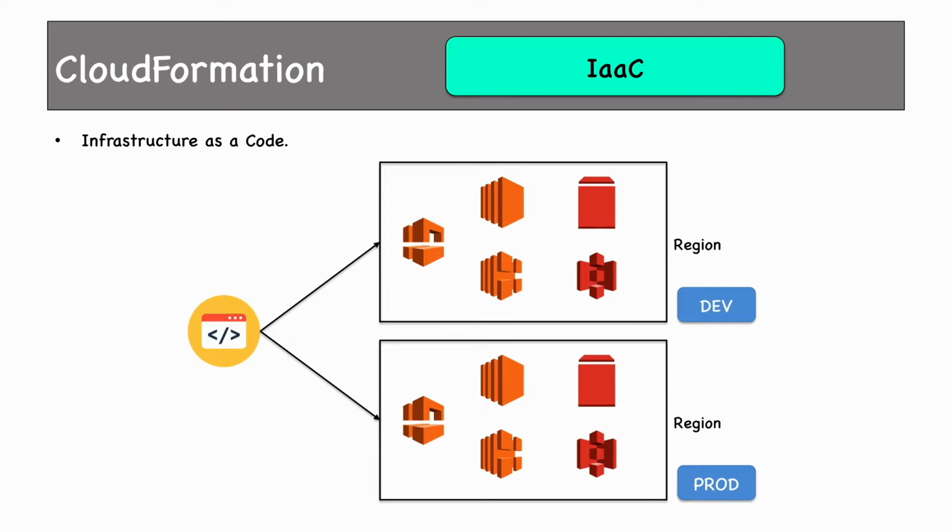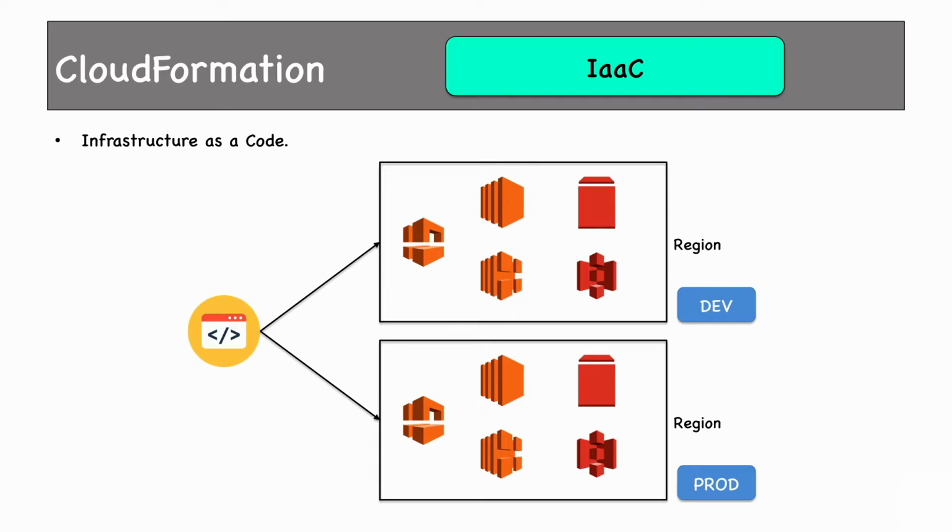For example, for dev, you'll not typically use multi-AZ deployment, but for production, you'll definitely use multi-AZ deployment of RDS or maybe read replicas. As it is infrastructure as code, that means it's a program that accepts something called variables or parameters. So you can parameterize this very program and you can run the same program multiple times for different environments. So you write the code once and you execute it multiple times.